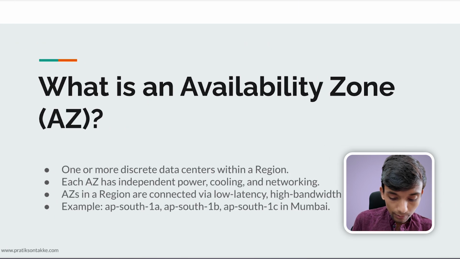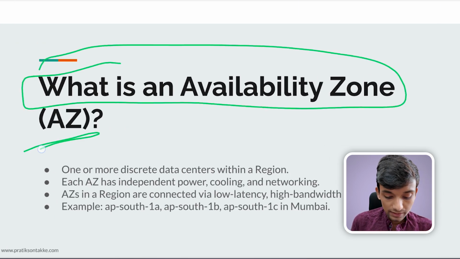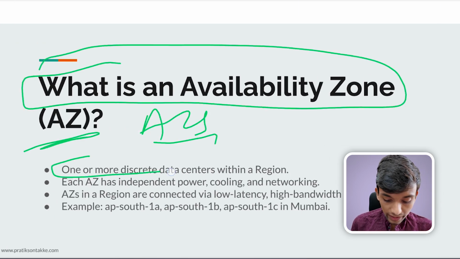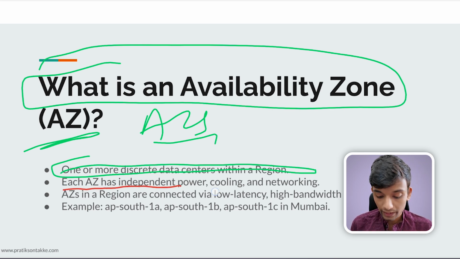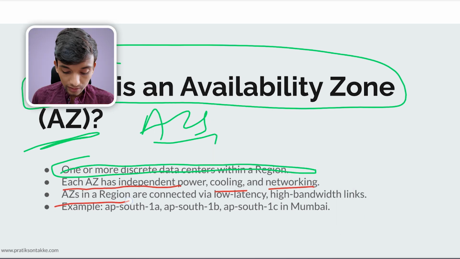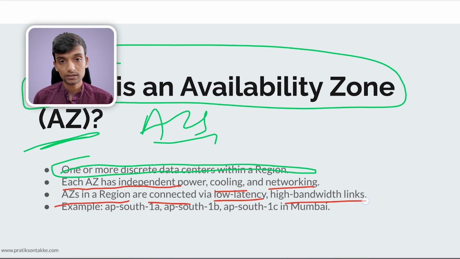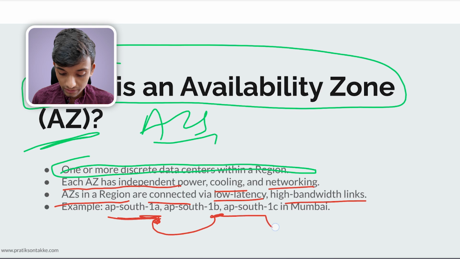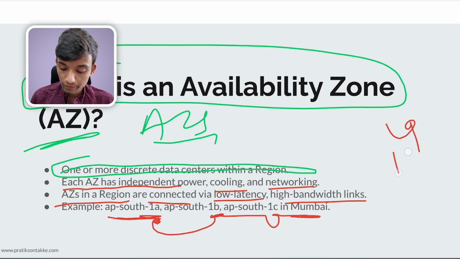Now what are Availability Zones? Short form is AZs. One or more discrete data centers within a Region. Each AZ has independent power, cooling and networking. AZs in a Region are connected via low latency, high bandwidth links. For example, ap-south-1a, ap-south-1b and ap-south-1c in Mumbai. Mumbai has three AZs: ap-south-1a, 1b and 1c.